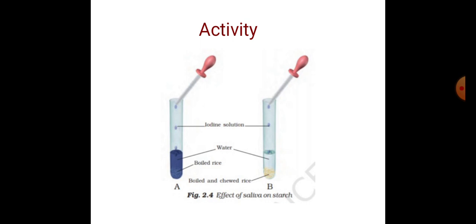But when we chew the rice and iodine is added to test tube B, which has chewed rice, the color does not change, as when rice is chewed it becomes sugar, which is a simple component. The starch is converted into sugar, and iodine does not change the color of sugar, so test tube B remains the same.